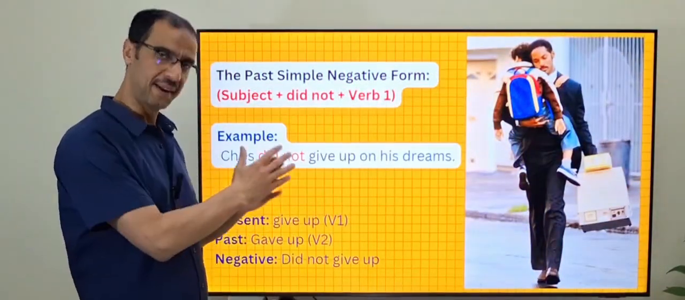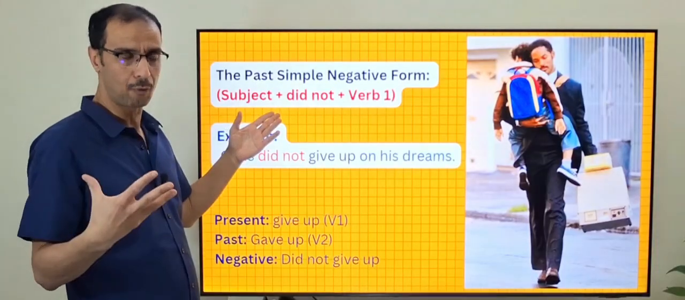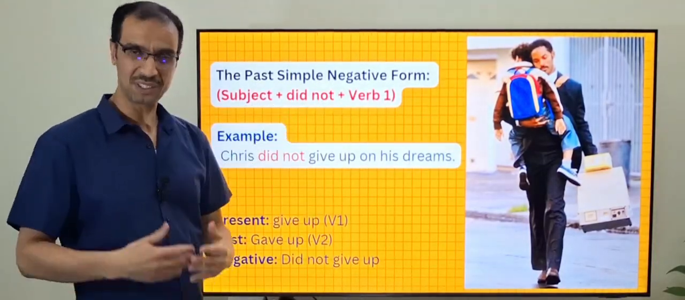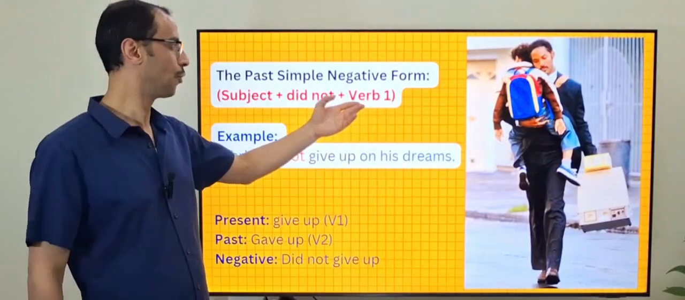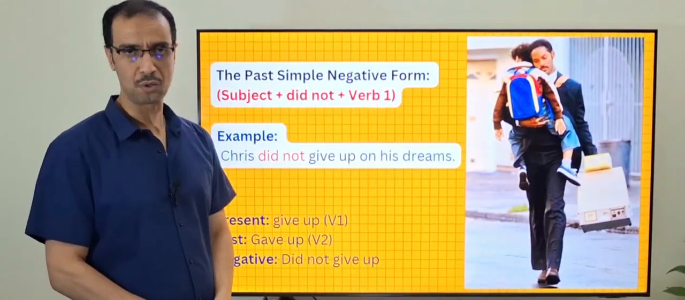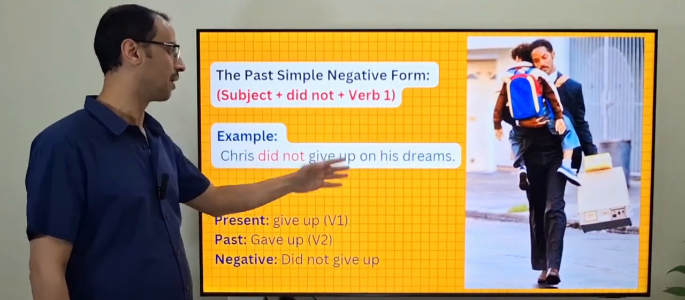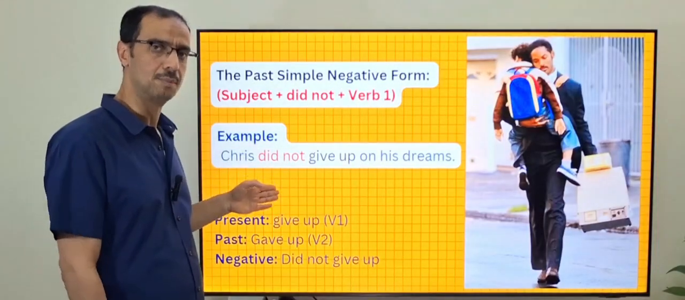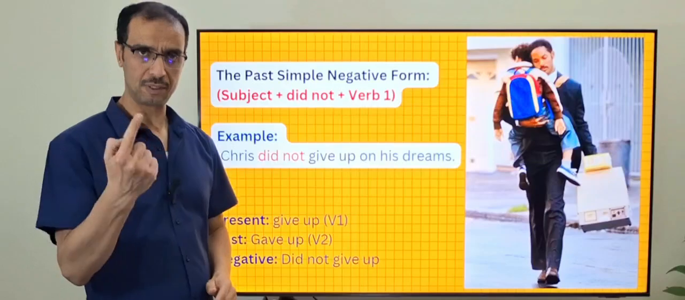To start with, the negative form. To create the negative form, as usual, we have the subject, did not, and verb. So it is very easy. You just need to add did plus not. And don't forget that it is verb 1. We should not have verb 2 here. Example, Chris did not give up on his dreams. So did is a helping verb, not, that's the negative, and give up, that is the base form or verb 1.